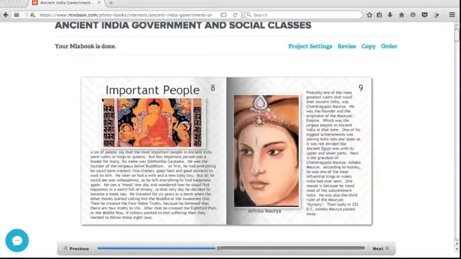Next is the grandson of Chandragupta Maurya, Ashoka Maurya. According to history, he was one of the most influential kings or rulers India had ever seen. One reason is because he ruled most of the subcontinent of India. He was also the third ruler of the Maurya dynasty. Then, sadly, in 232 BC, Ashoka Maurya passed away.